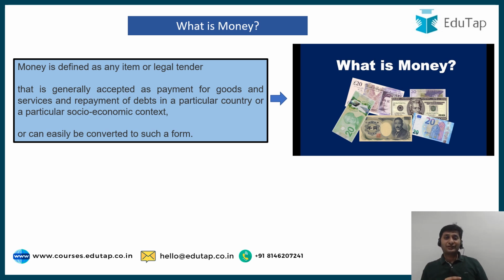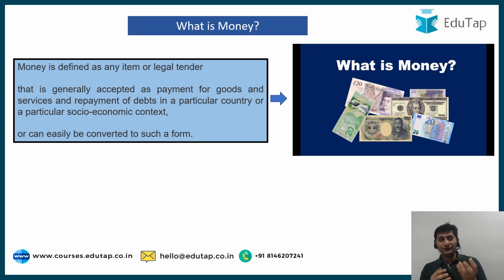So, we are going to discuss it from a formal perspective so that you get an end-to-end understanding with respect to money. Right. And just to remind you, this video is part of your series for banking awareness, and all these videos are helpful for your exams such as RBI, NABARD, SEBI, then SBI, IBPS, and various other banking exams. Right. So now let's start with what is money.